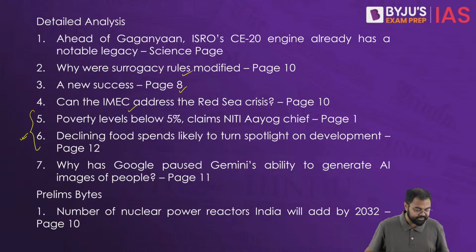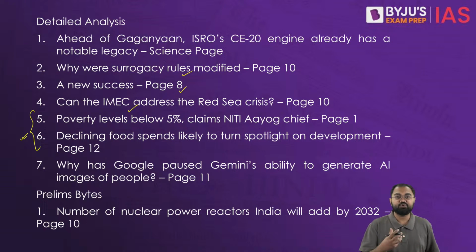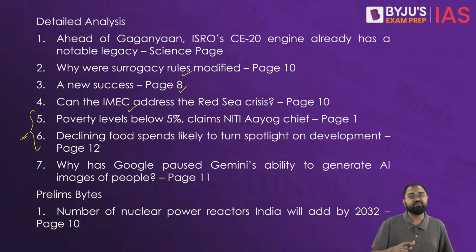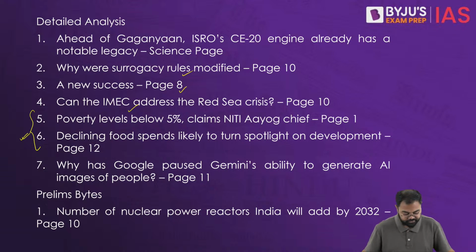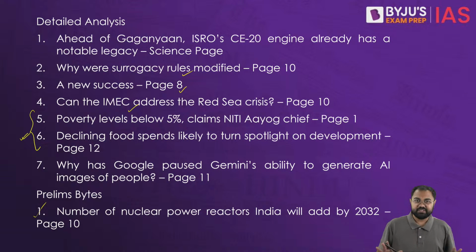We'll take these two articles together and try to understand various aspects of what is being discussed, and we'll go beyond the article and try to understand the various aspects of food prices versus consumer spending versus inflation. And then, why has Google paused Gemini's ability to generate AI images of people? We'll discuss something which is called bias in AI, and we'll try to understand the various aspects of it. And then there is one small article that we have here, number of nuclear power reactors in India will add by 2022. So these numbers have been published, so we'll try to understand all that.